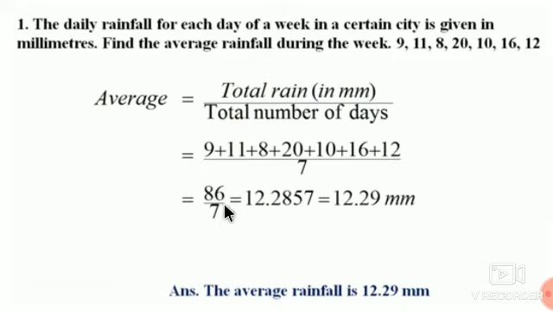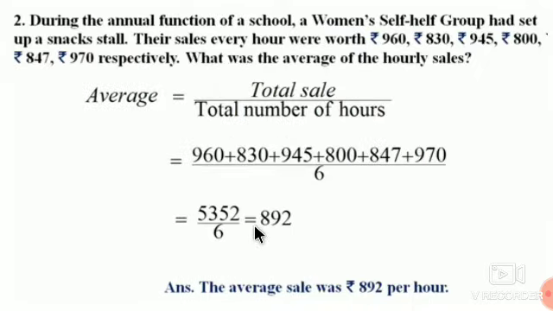Sum is 86. Divide by 7. You can do the division in rough and write the answer here. You have to find the answer up to 2 decimal places. 12.28. If the next digit is greater than 5, you can round up the digit, that is 9. So the answer is 12.29 millimeters. The average rainfall is 12.29 millimeters.